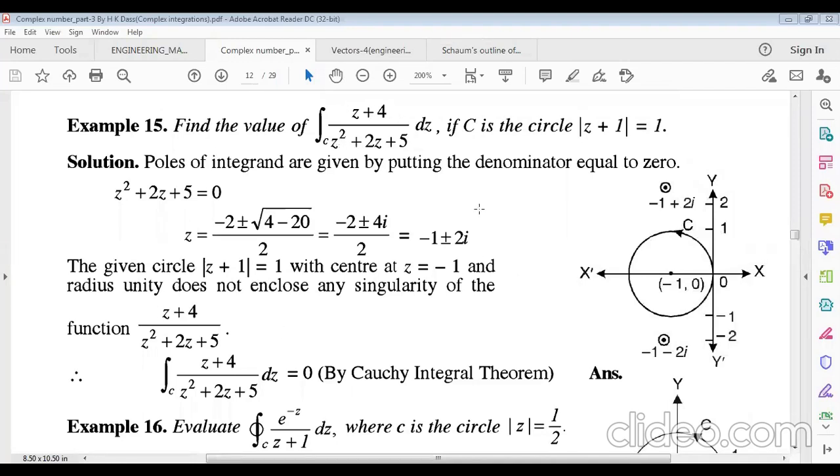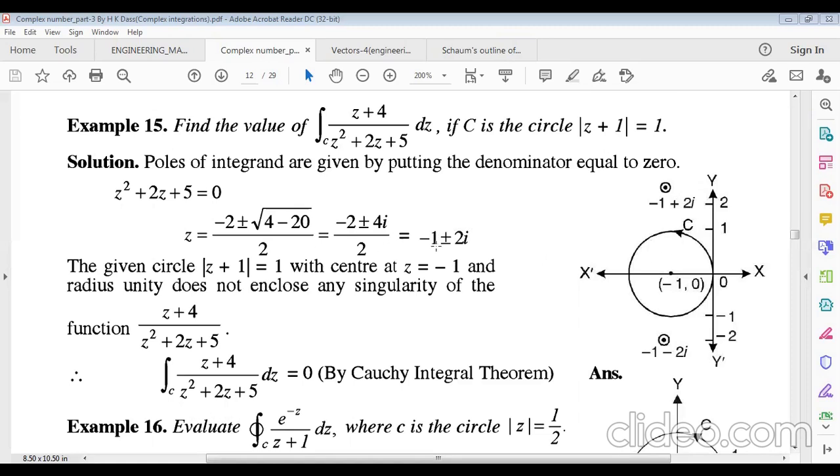So the graphical depiction of the circle |z + 1| = 1 will be this, and after solving z² + 2z + 5 = 0, we get the two complex numbers -1 + 2i and -1 - 2i. At these two points the function is not analytic, that means the poles of this function are these two.